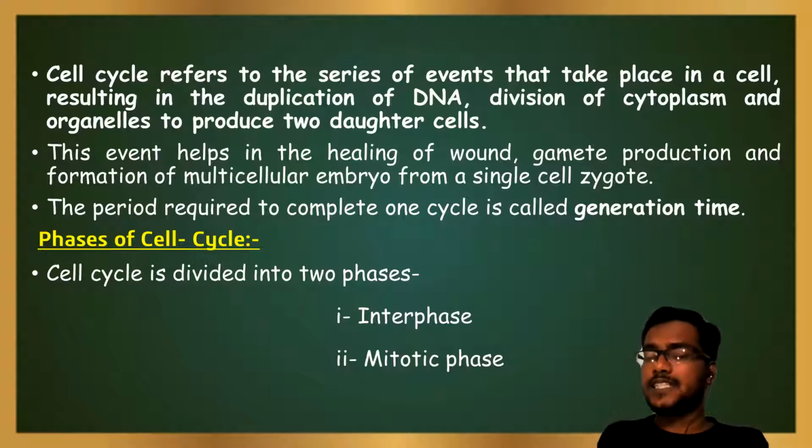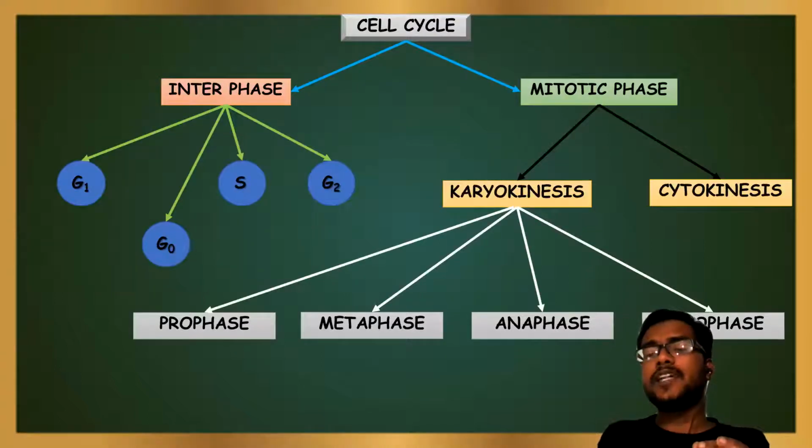Next, the phases of cell cycle. Cell cycle is divided into two phases, that is interphase and mitotic phase. Interphase is again divided into four types, that is G1, G0, S and G2 phases. Again, mitotic phase is divided into two types, karyokinesis and cytokinesis. Further, karyokinesis is divided into four types, that is prophase, metaphase, anaphase and the last one is telophase.